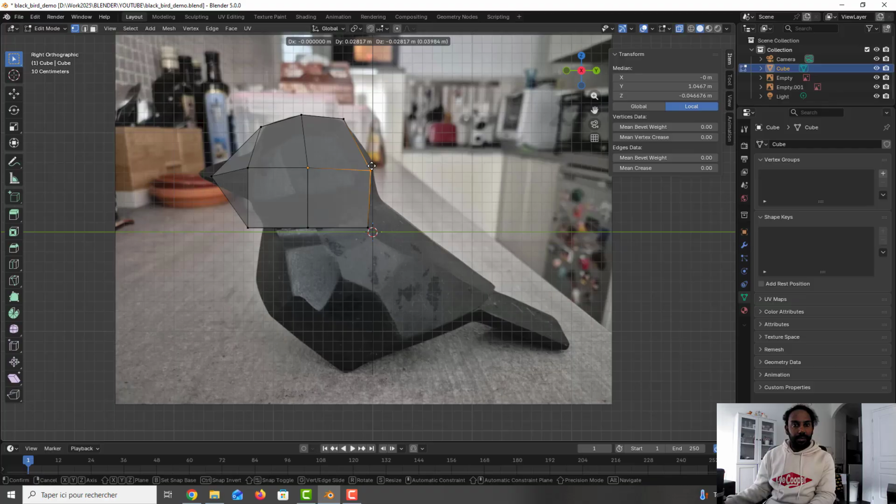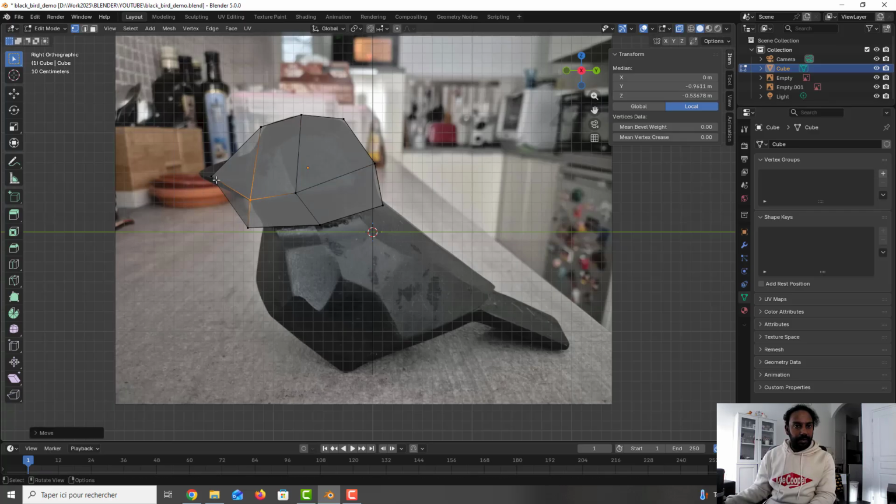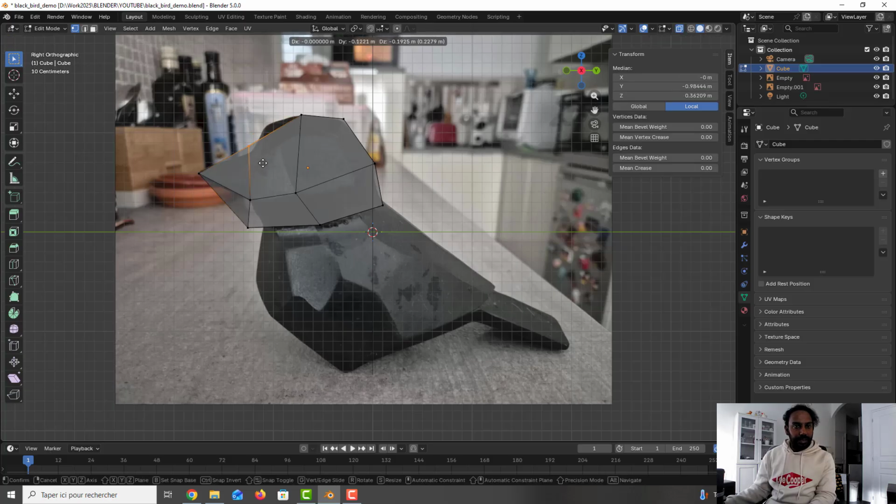So as you can see, I follow my reference image. It's best to follow your reference image. Be in X-ray mode to be sure that you also select the vertices behind.